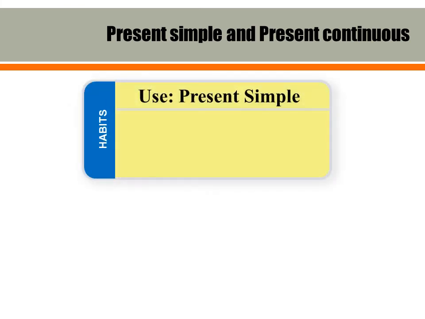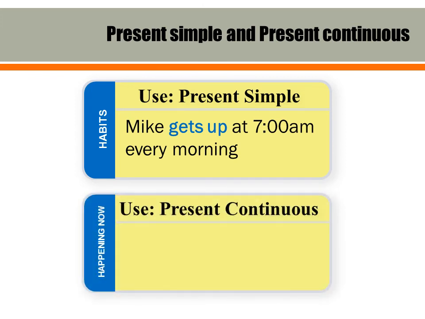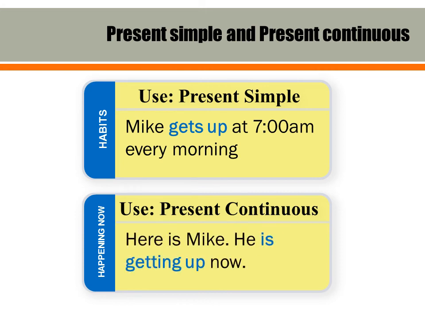We use the simple present to talk about habits, things that you do every day. For example, Mike gets up at 7 o'clock every morning. We use the present continuous to talk about things happening right now. Here is Mike. He is getting up now.